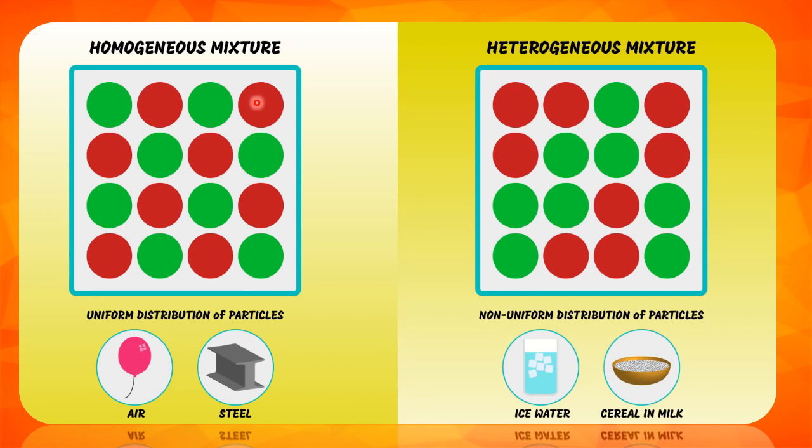Heterogeneous mixture. Heterogeneous mixtures are those that do not have a uniform composition throughout. They do not appear the same throughout and we are able to see the particles. For example, ice water, cereal and milk, where we are able to see the ice and cereal.